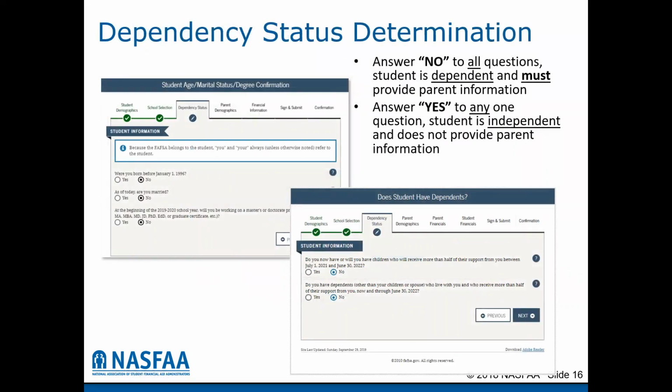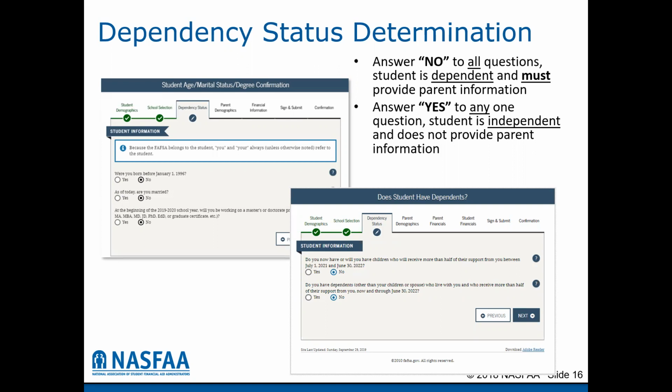The federal government's philosophy is that parents have the primary responsibility to pay for their dependent child's education. And so the FAFSA form defines who is a dependent for financial aid purposes by presenting the student with a series of dependency status determination questions. Answers of no to all of the questions will determine the student to be dependent, and parents' information must be provided. And answering yes to any one of the questions, the student is independent and does not need to provide parent information. The first question will be pre-populated with the answer for the student based on their date of birth.